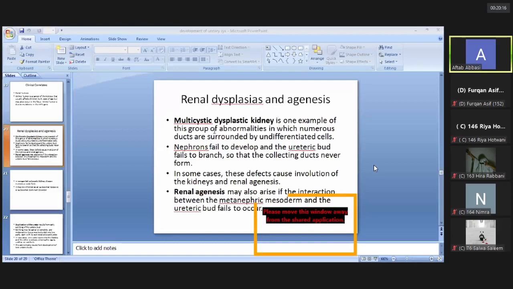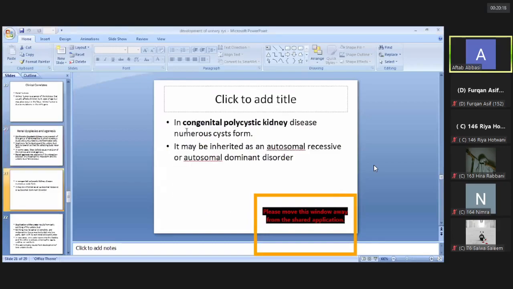Another related condition is known as congenital polycystic kidney. Polycystic means there are multiple cysts, numerous cysts form in the kidneys, and this defect is related to either an autosomal recessive disorder or an autosomal dominant disorder.